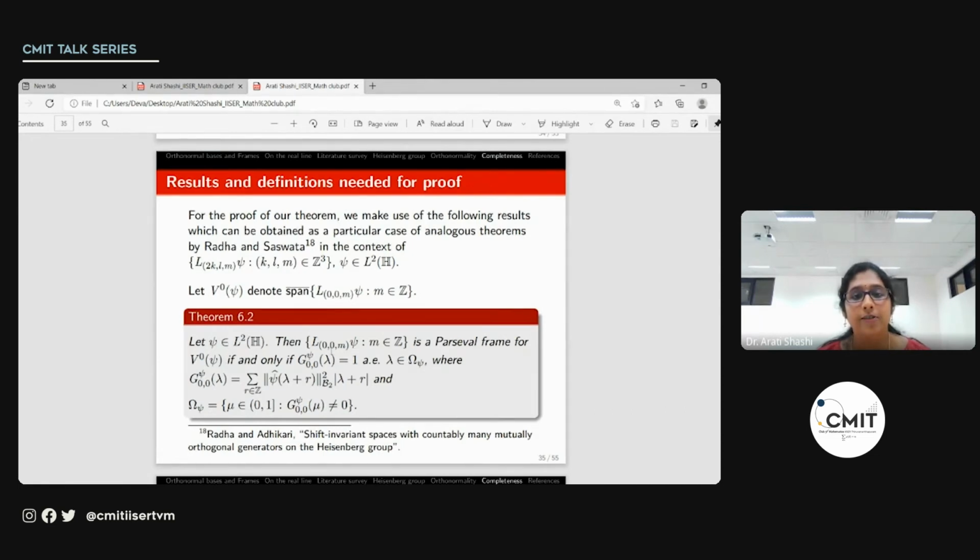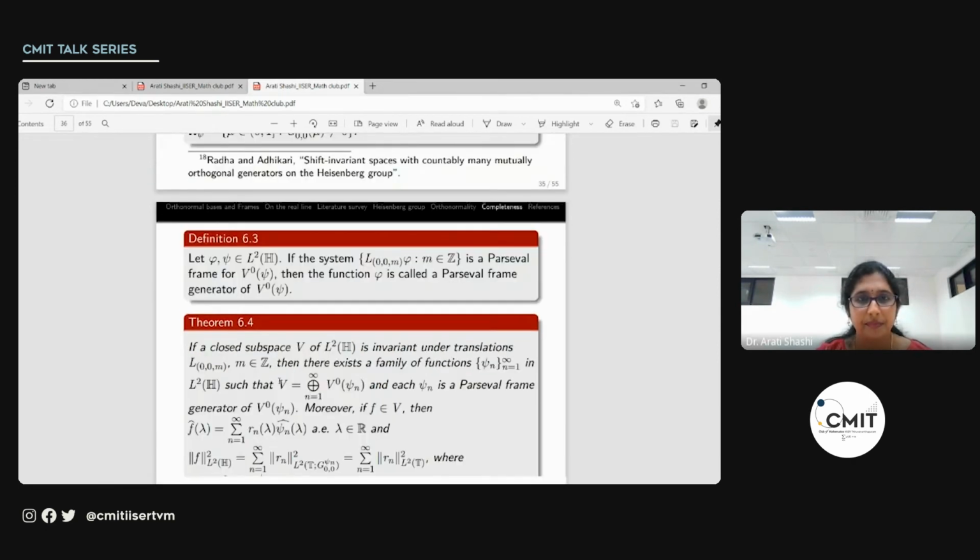For that, the translates form a Parseval frame if and only if this condition is satisfied. So we have this weight function, which in this case is 1 whenever it is not 0. And that function is given in terms of the Hilbert-Schmidt norm of the Fourier transform of psi. So this is a characterization for Parseval frame.